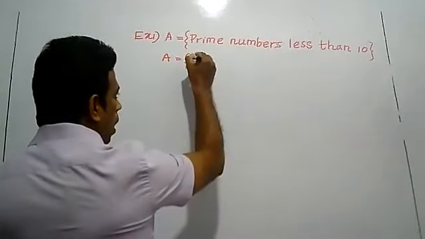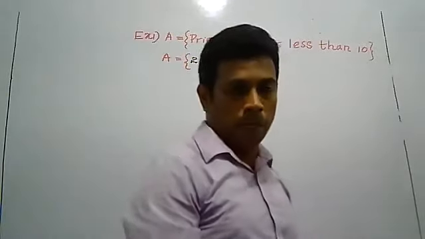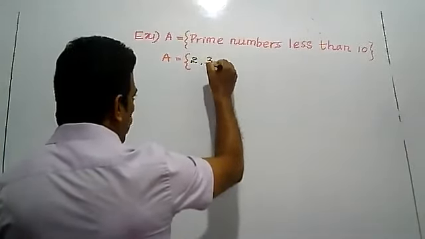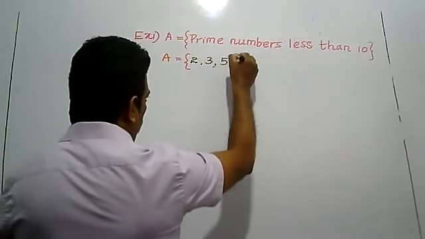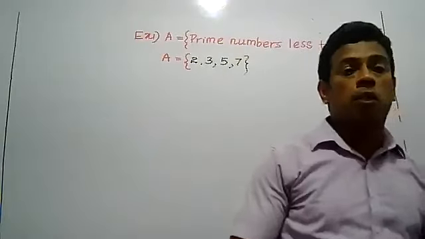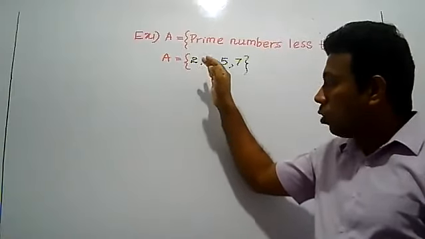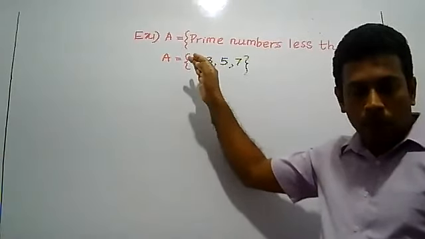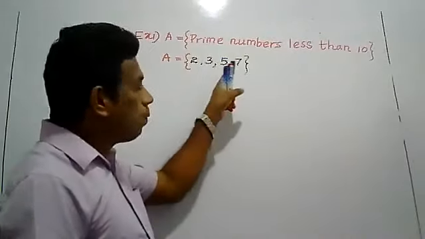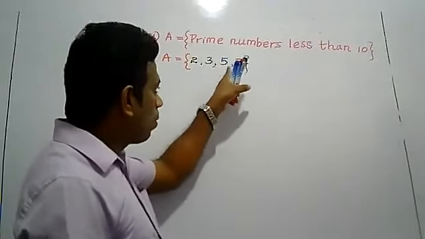The first prime number is 2. 1 is not a prime number. The second prime number is 3. Then 5 is a prime number. 7 is also a prime number. You want to know that 9 is not a prime number. What is meant by a prime number? A number which has only two factors. So there are four prime numbers. Prime numbers are 2, 3, 5, 7.